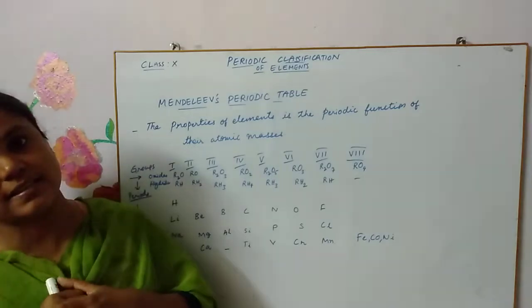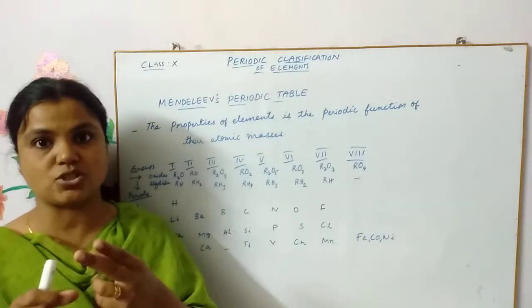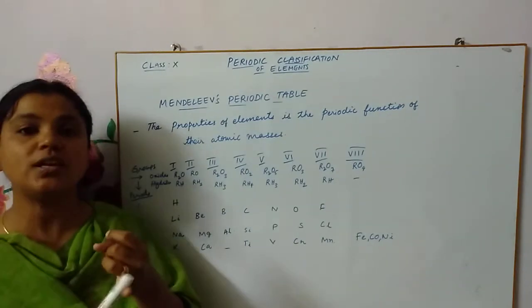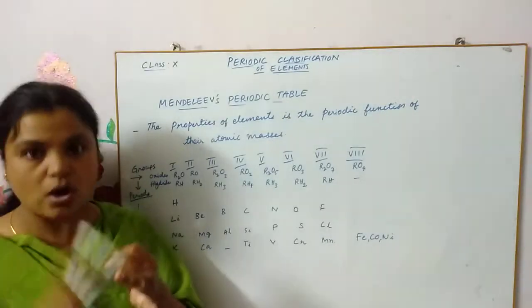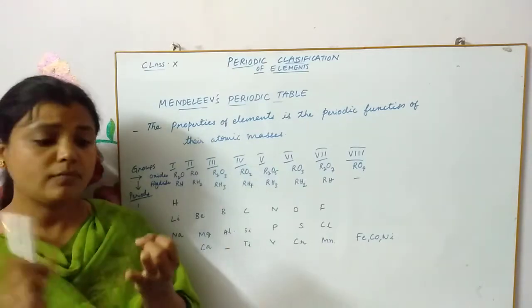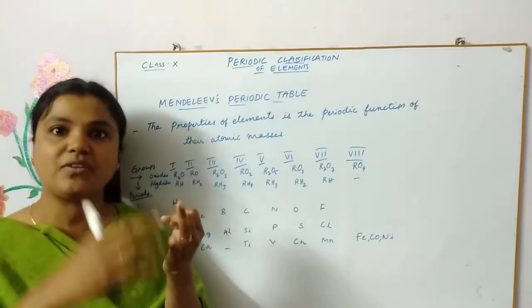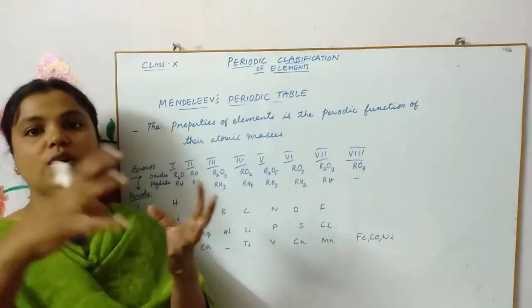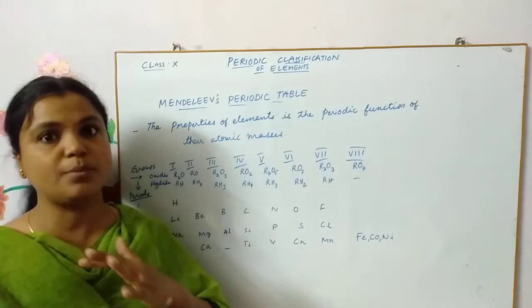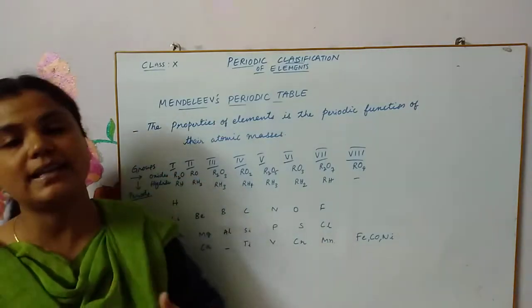That also he considered. He took into consideration mainly two things, the reaction with hydrogen and the reaction with oxygen, children, because both are very active elements, and if you get to know how different elements combine with oxygen and hydrogen, you can predict the chemical properties of those elements and know the similarities also.